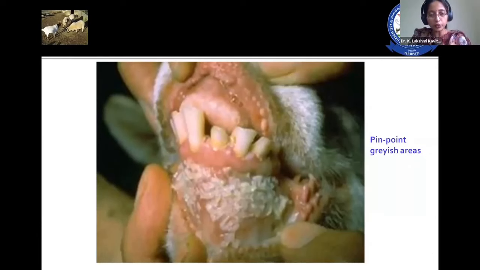This is the peculiar, important feature that you observe in case of PPR. These are the grayish necrotic lesions that appear on the buccal mucosa. The grayish necrotic lesions enlarge in size, coalesce, and form a pseudomembrane, which in turn paves way for bacterial complications and leads to severe halitosis from the mouth of these animals. Very foul smelling breath is observed in case of PPR.